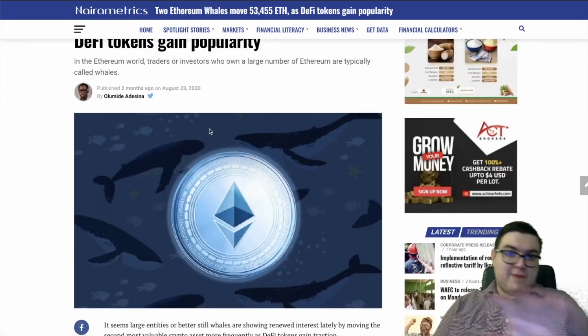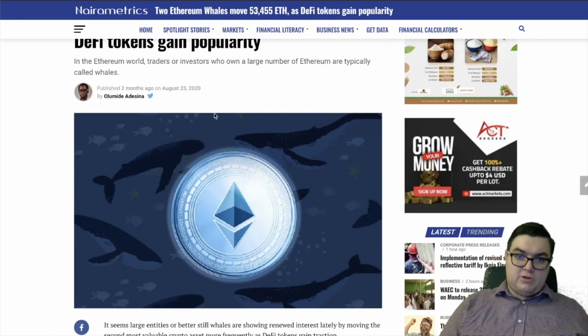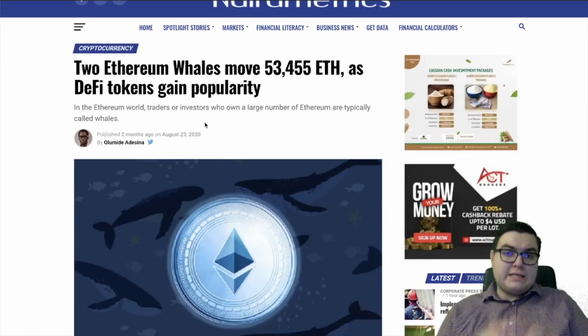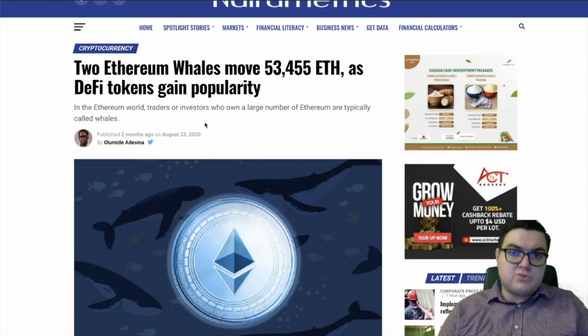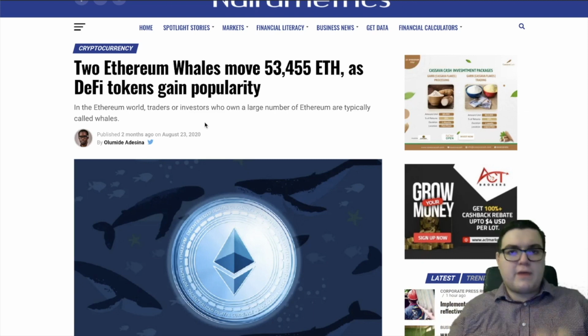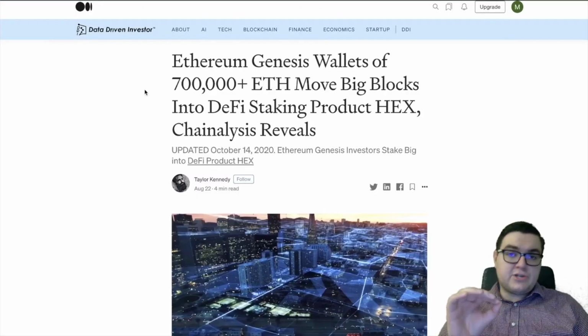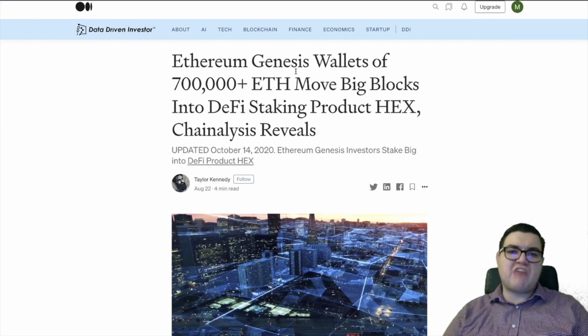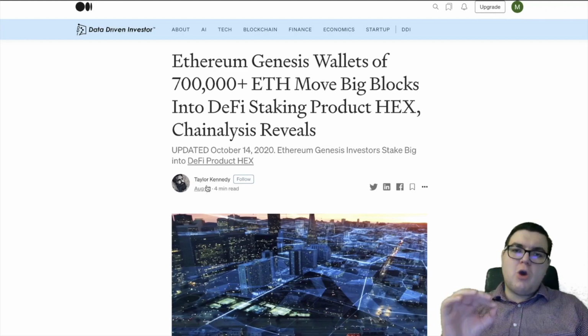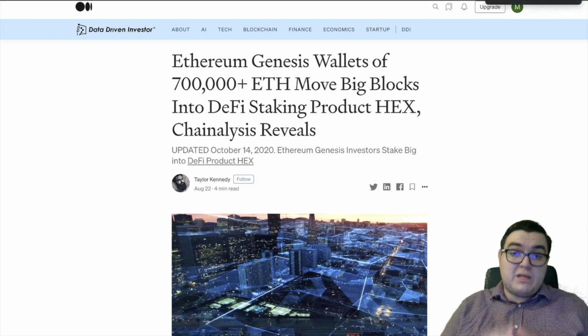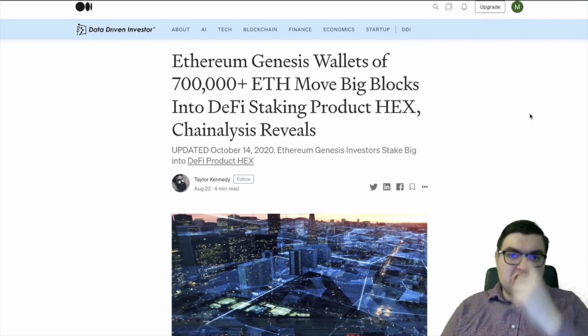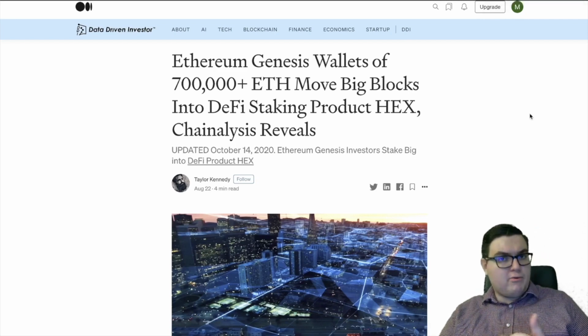You see that, hey, maybe you don't have all that time to go on Whale Alert. While this is a simple article, it leads you to another article, and then it leads you to maybe forums, and then you start to figure out all the little puzzle pieces. This is actually a little bit more important: Ethereum Genesis wallets of 700,000 plus Ethereum move big blocks into DeFi, and this is actually one day before that other article. So the first article that we read might bring you to the second article, and you realize, whoa, holy moly.